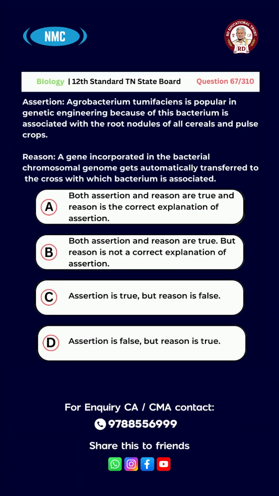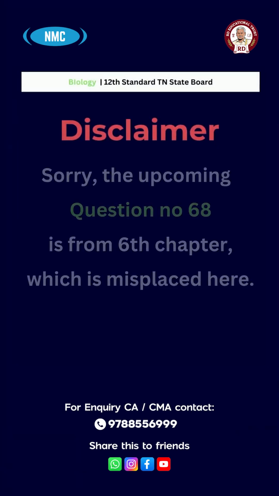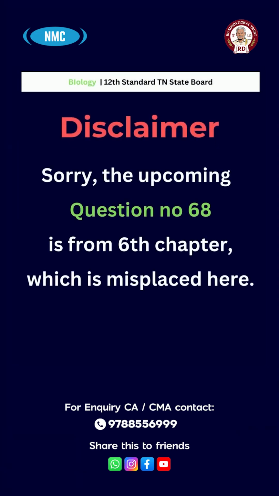D, assertion is false, reason is true. E, both assertion and reason are false. And the right answer is option A, both assertion and reason are true, and reason is the correct explanation of assertion. Sorry, the upcoming question is from the 6th chapter, which is misplaced here.